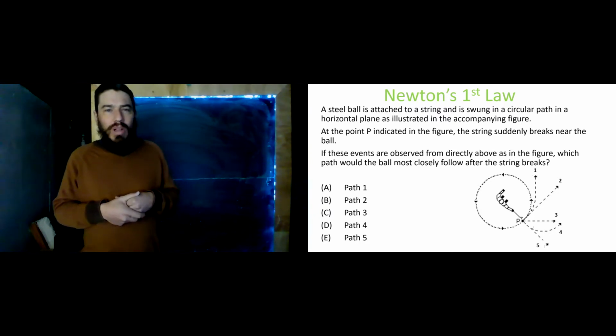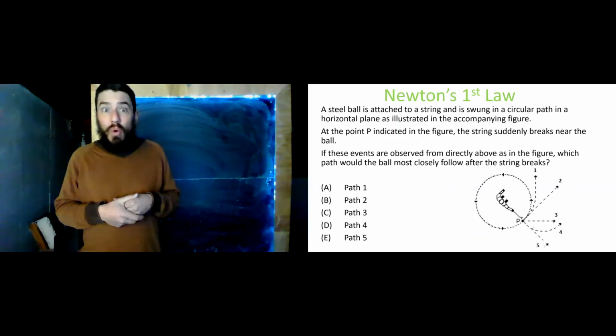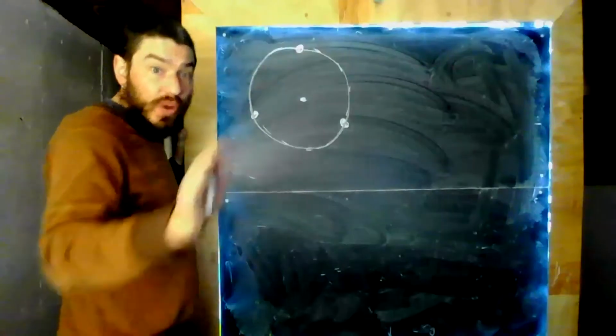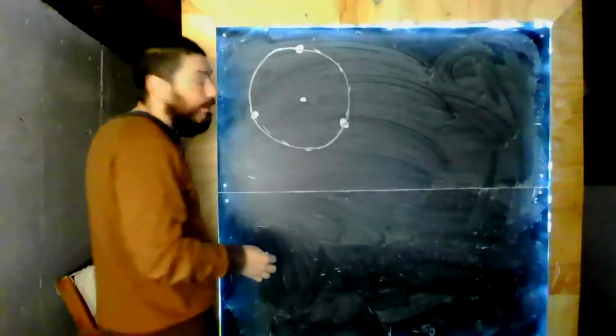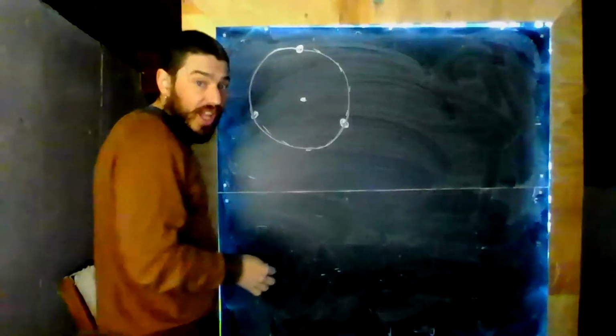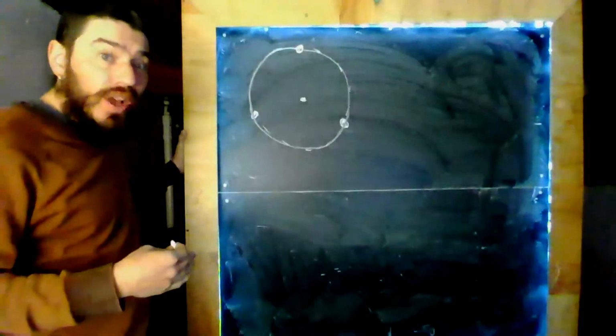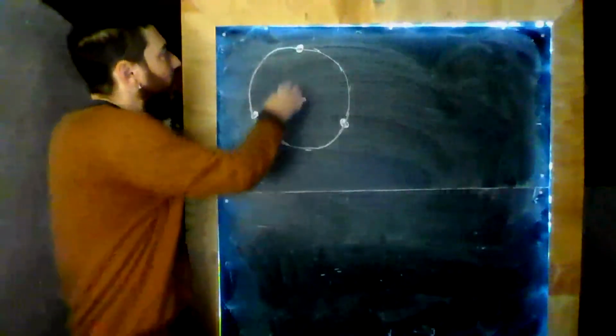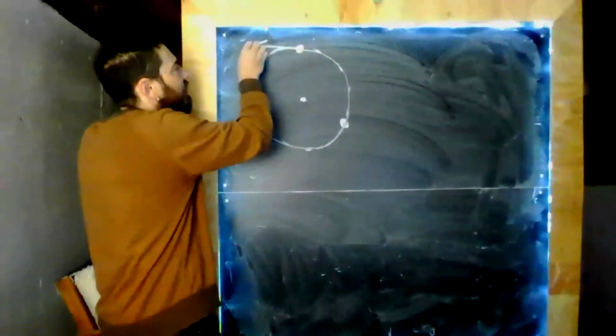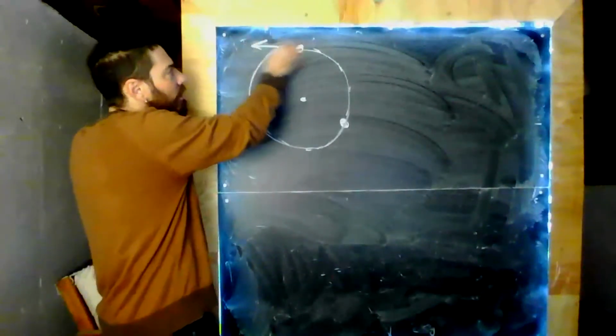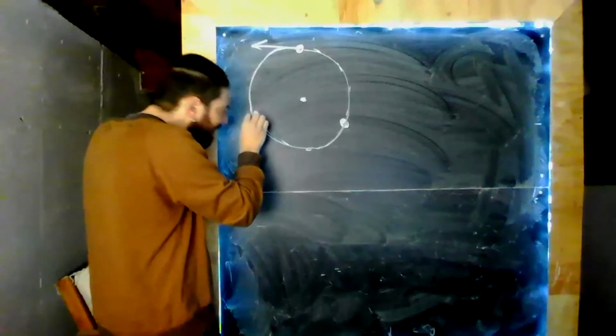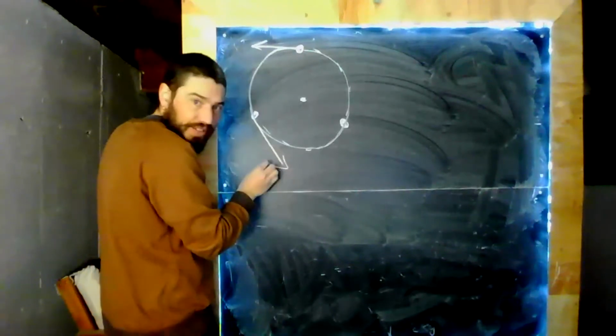Well, what direction is the ball moving in right before it breaks? So as this ball is moving around in a circle, at any point, its velocity will be tangent to the circle. What does tangent to mean? Well, it just means right along the edge of the circle, right? So at this point, the ball is moving in that direction. At this point, the ball is moving in that direction.